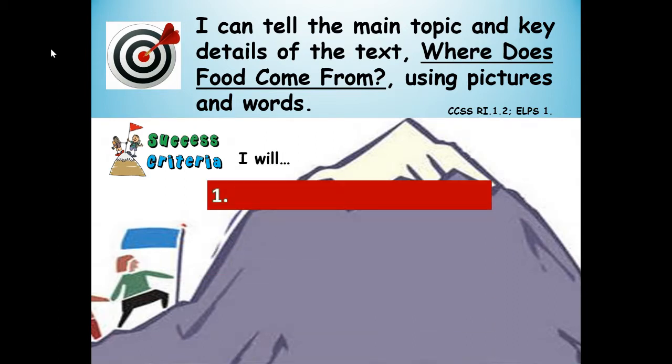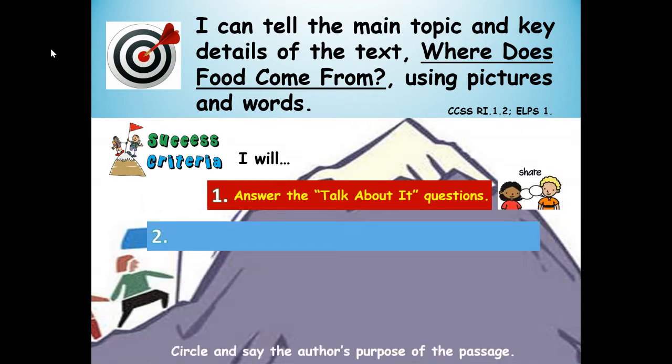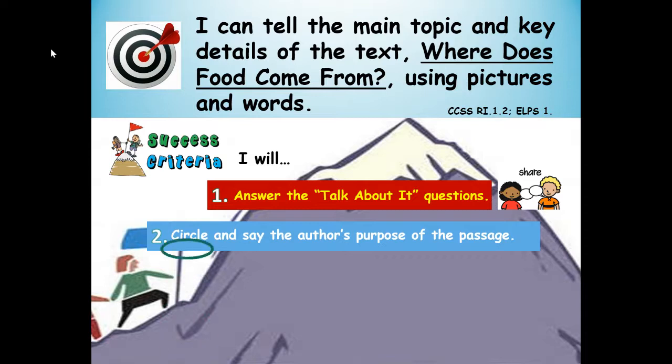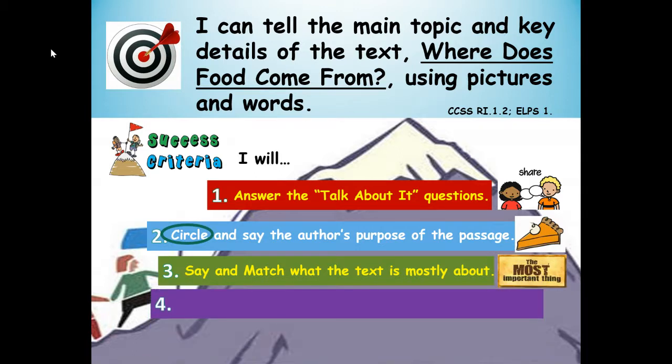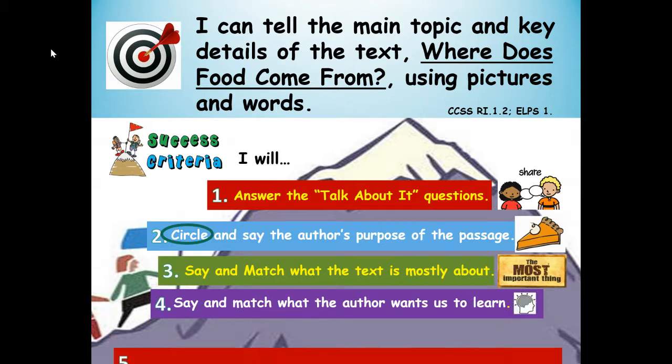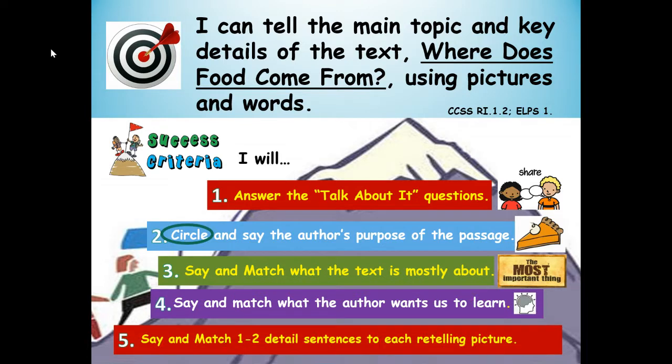I will, number 1, answer the talk about it questions. 2, I will circle and say the author's purpose of the passage. 3, I will say and match what the text is mostly about, the most important thing. I will, number 4, read and match what the author wants us to learn. And 5, I will say and match 1 to 2 detail sentences to each retelling picture.